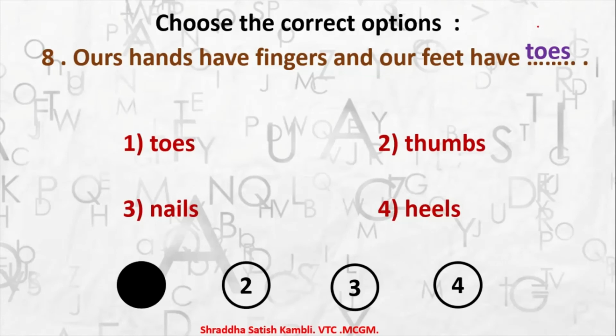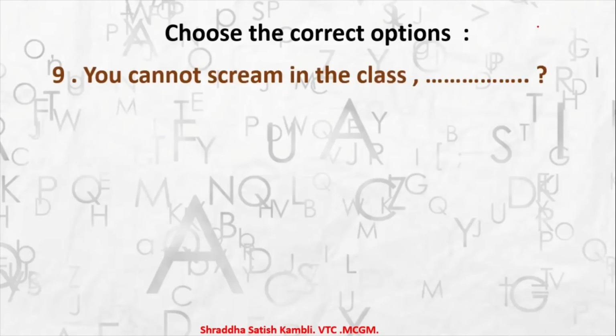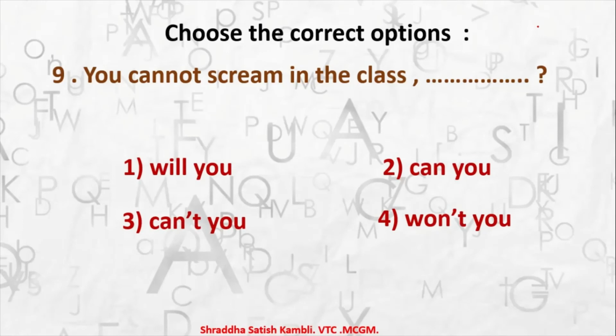Coming to the 9th example, choose the correct option. You cannot scream in the class dash. Here again it is a kind of rule that you're only confirming. You're just cross-checking whether everyone knows the rule. You cannot scream in class will you? Can you? Can't you?